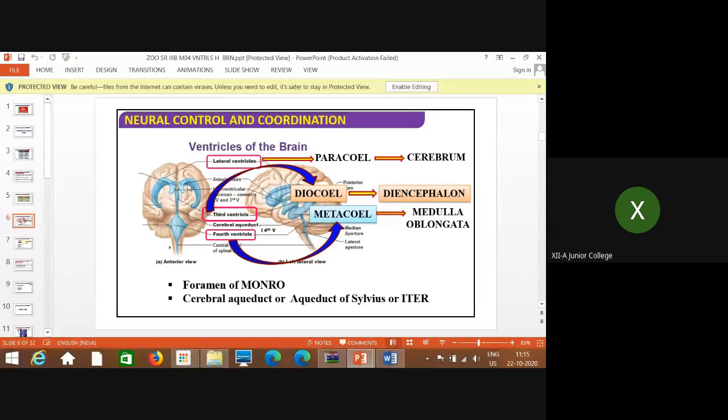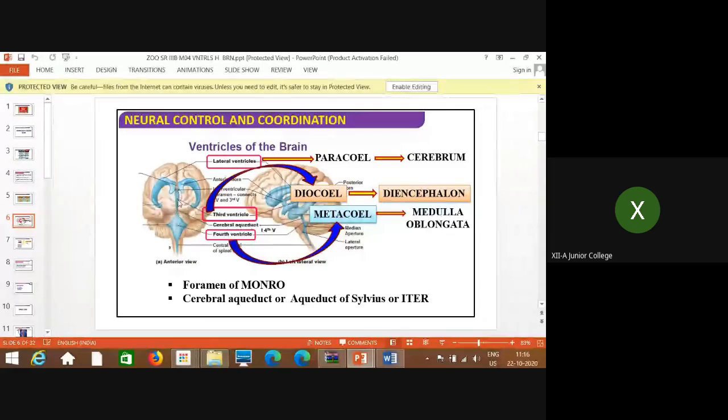So this is the paracele, or first and second ventricles, as right and left ventricles. That is present in the cerebrum. Then this middle part which connects these two to the fourth one is called the third ventricle, the diacele. That is located in the diencephalon. So these two, first and second ventricles, are called paracele. Then the third ventricle is called diacele, and this fourth ventricle is called metacele.